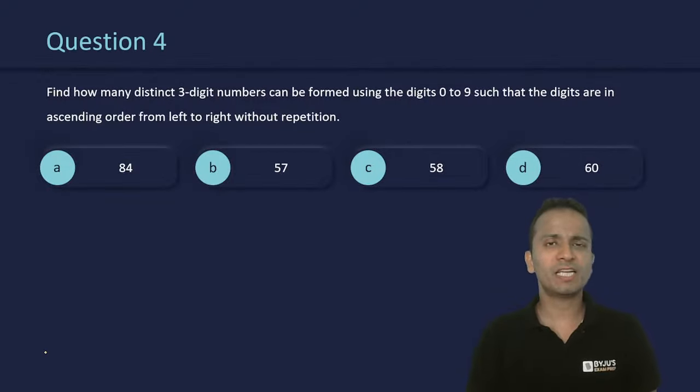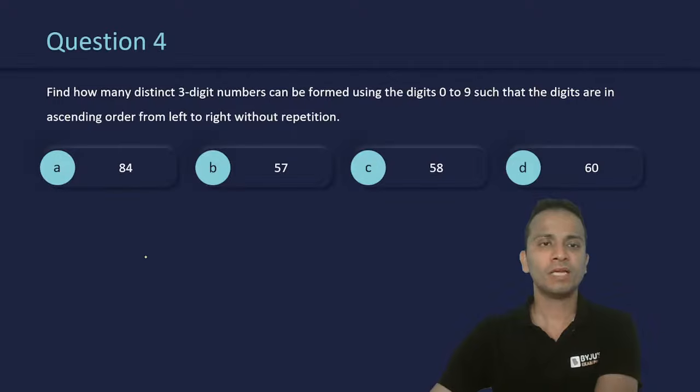Generally, while solving these types of questions, we tend to go with a very lengthy solution. The solution of this question is very short, very short. Now we want to make a three-digit number. Repetition of digits is not allowed.